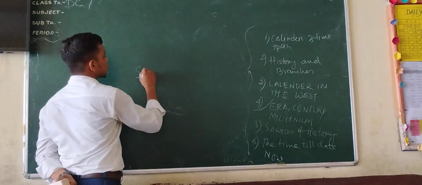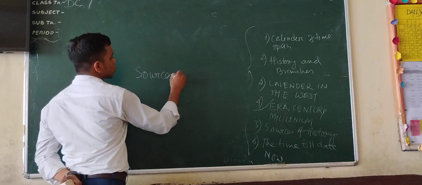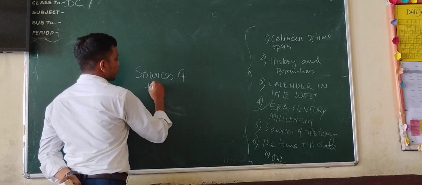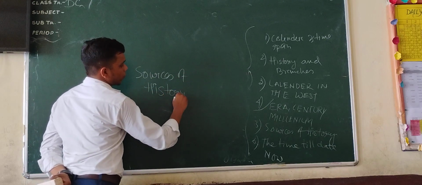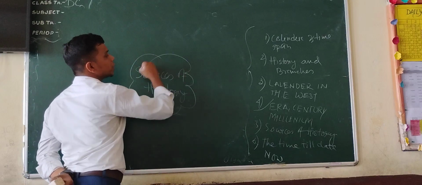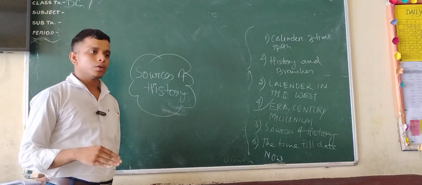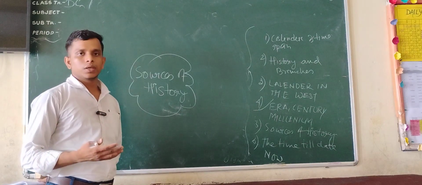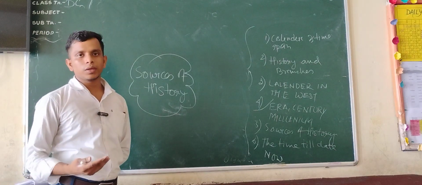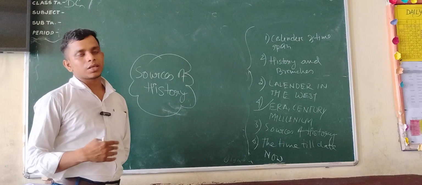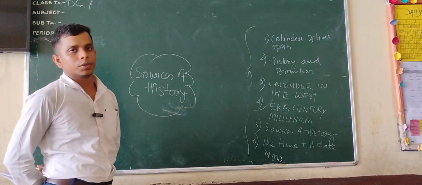Source of history means source. Source of history denotes the specific area from where you can learn, you can see, you can retrieve some document that can tell us about the past. That's the source of history.